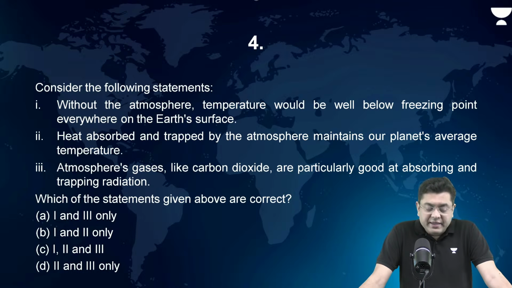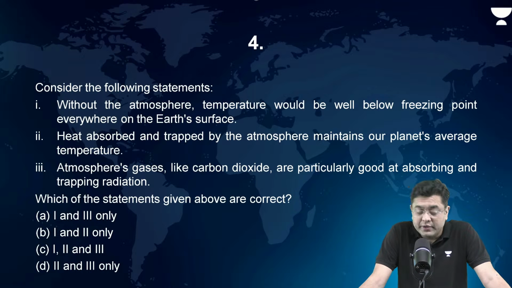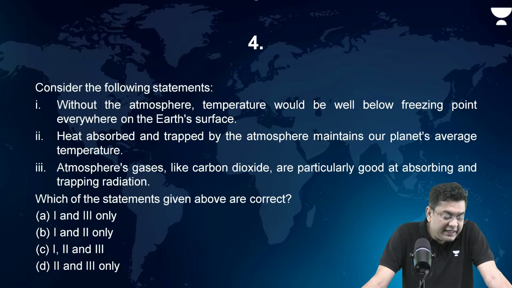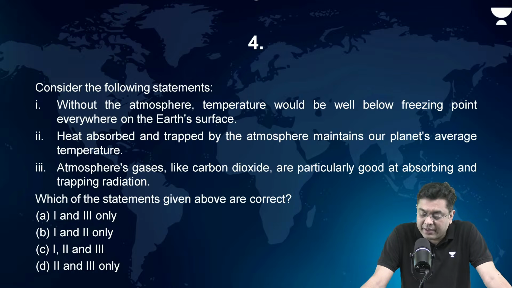Now, consider the following statements. This was a question last year, 2025. Without the atmosphere, the temperature would be well below freezing point everywhere on the Earth's surface. Heat absorbed and trapped by the atmosphere maintains our planet's average temperature. The atmosphere's gases, like carbon dioxide, are particularly good at absorbing and trapping radiation. Which of them are correct?